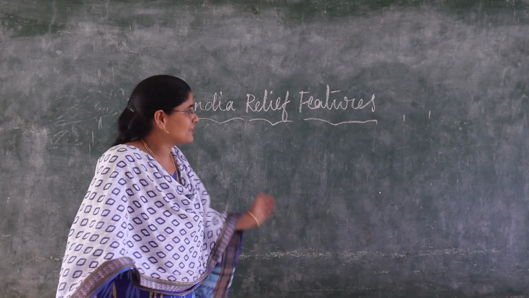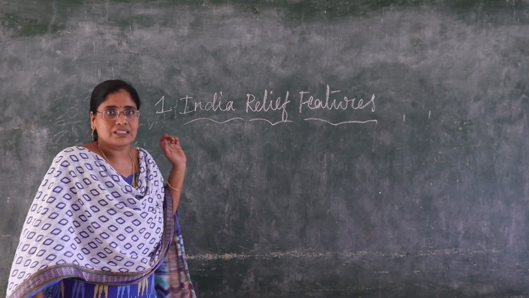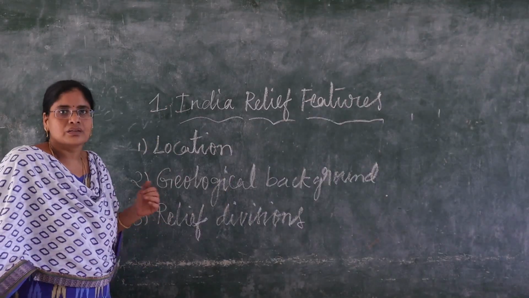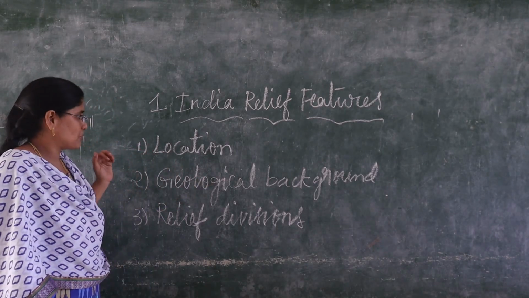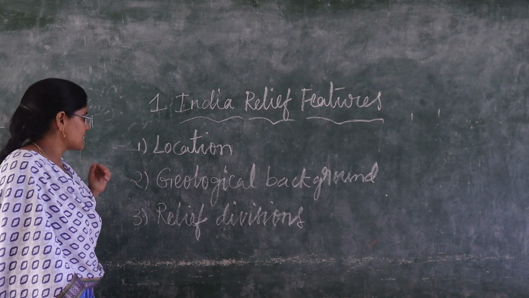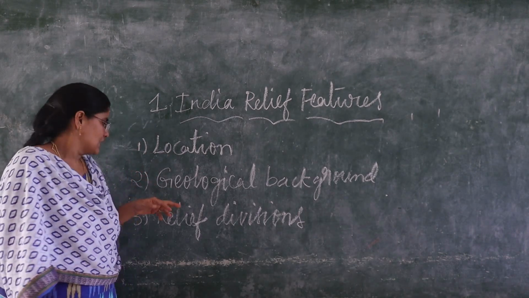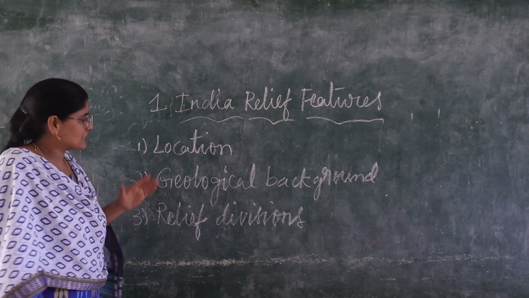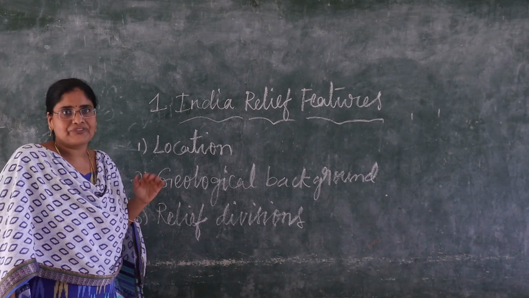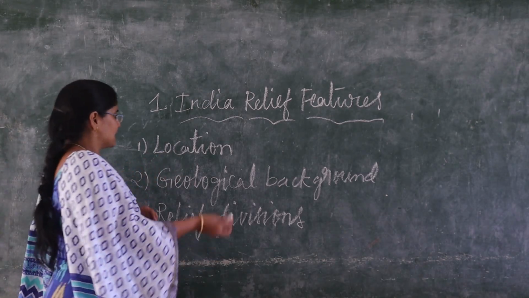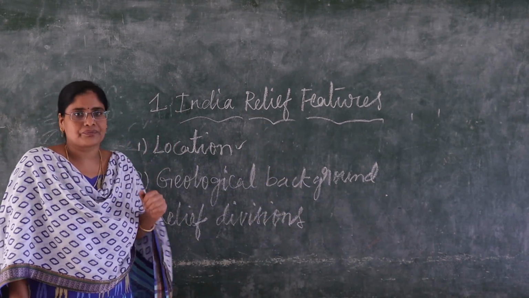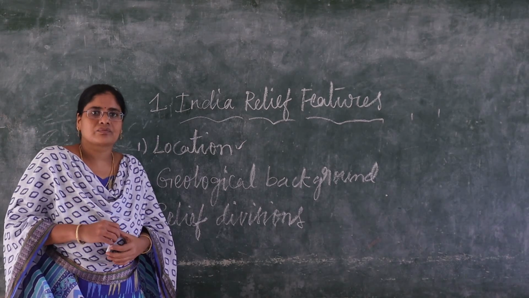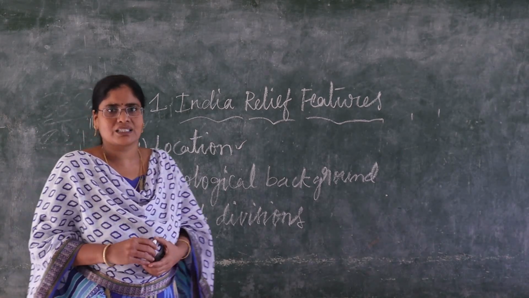This is the first lesson of our textbook. See, children, in this lesson we have to learn these: first, location; second, geological background; third, relief divisions. So these three we have to learn. The first one we are discussing is location. Children, what is location?